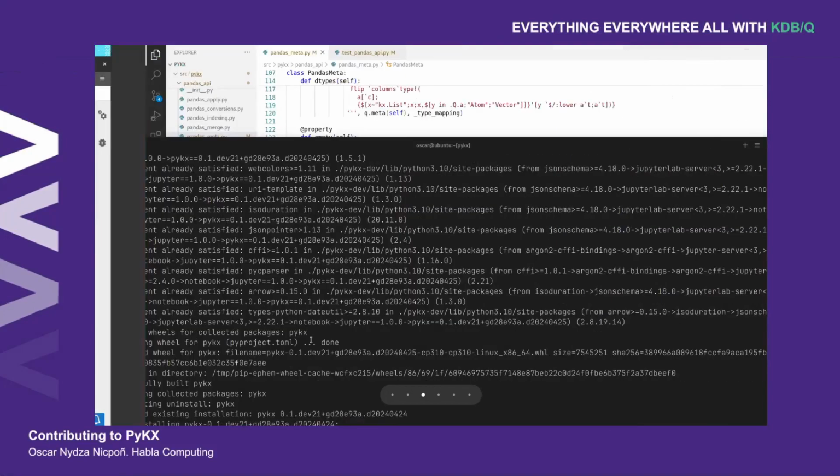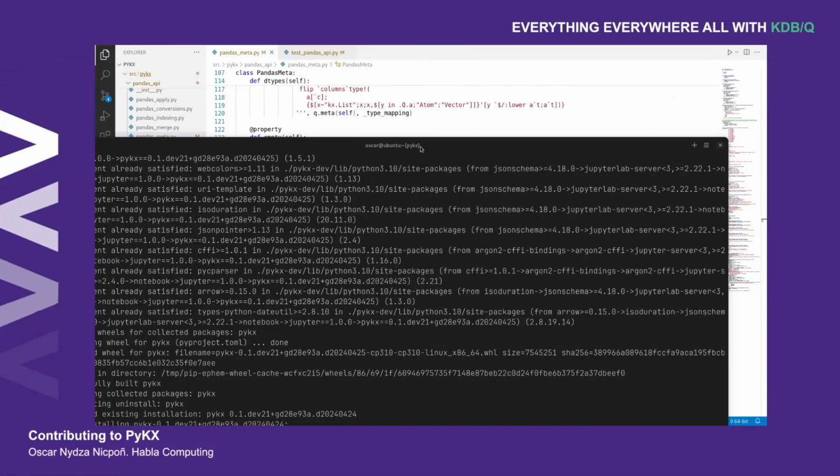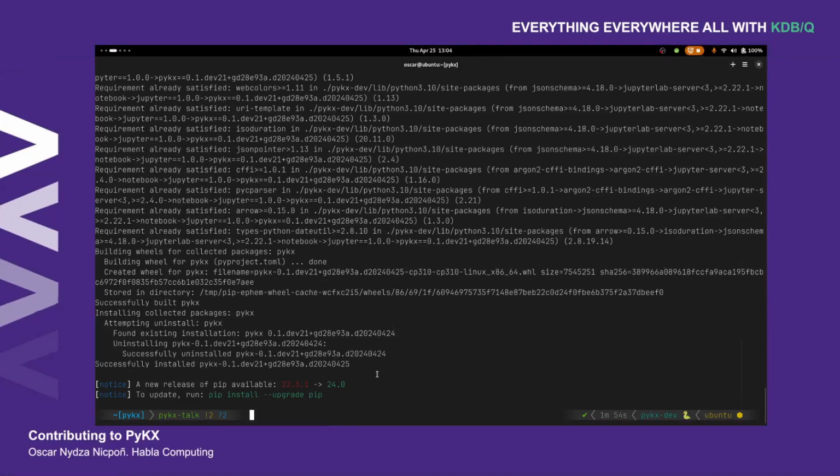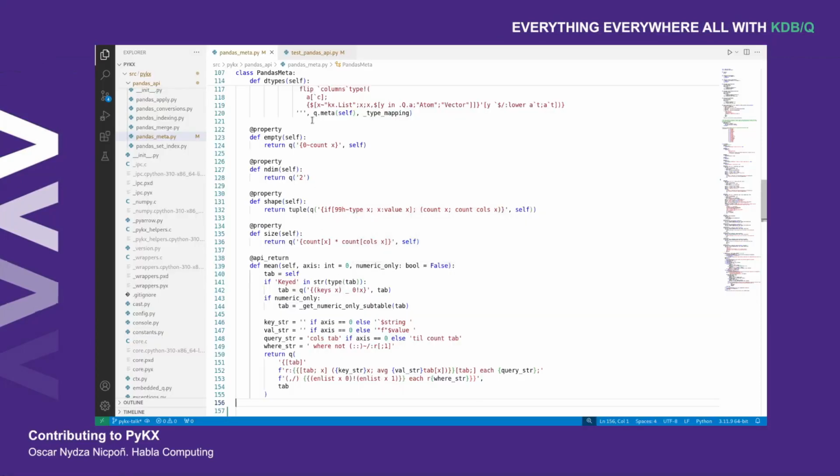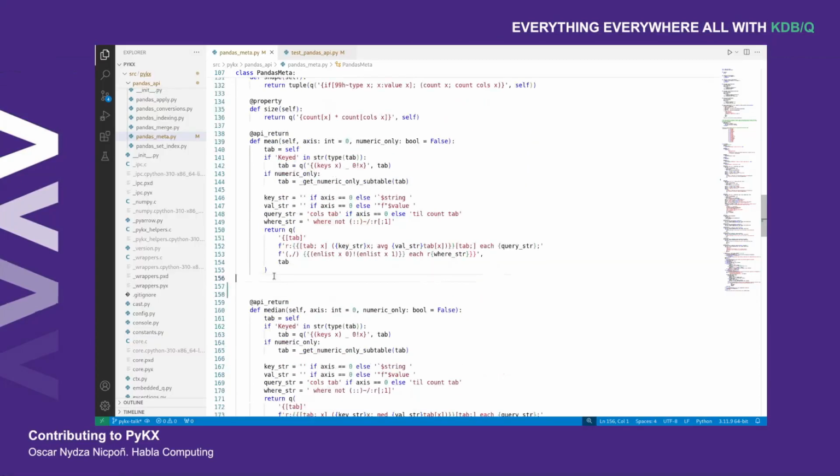Okay, so let me switch to my terminal right here. And if I do something like this, actually, first off, I need to make sure that my code is available on this file.